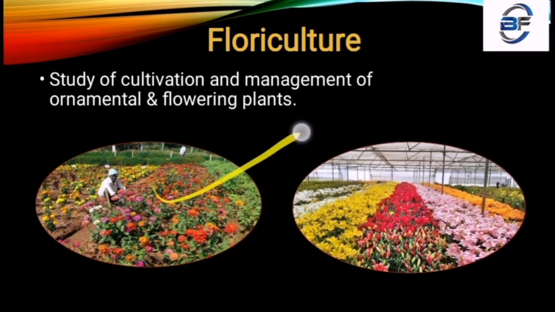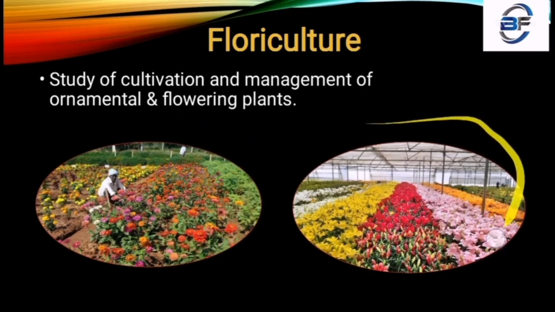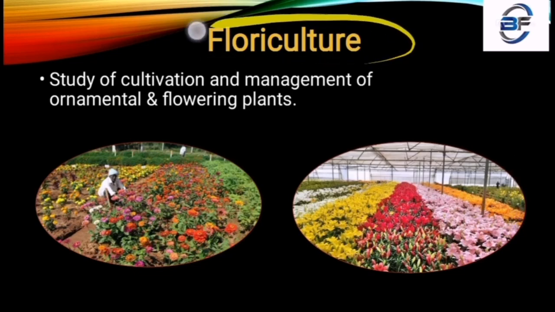The process of cultivation of this type of flowers and flowering structures developed in a field is otherwise known as floriculture. So floriculture is the branch where we manage ornamental flowering plants.